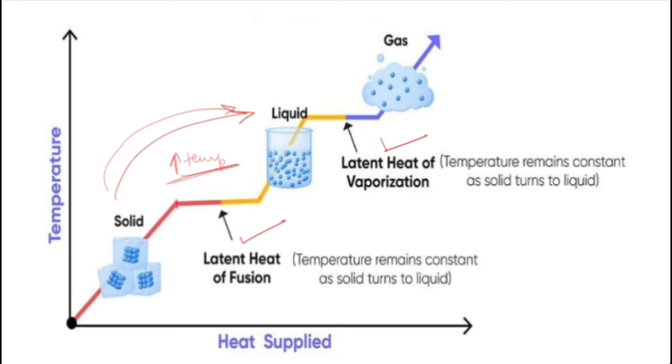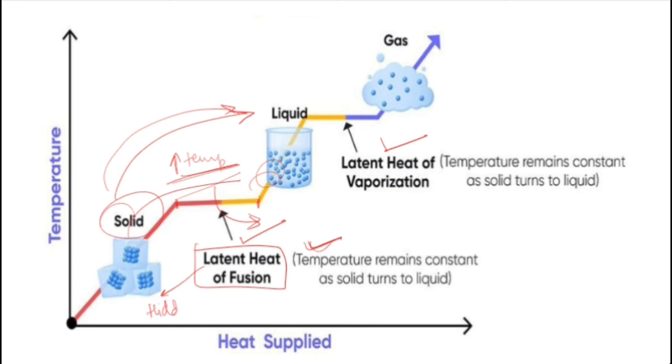Because the heat energy is consumed for the transformation. To transform these solid particles into liquid particles, some heat energy is required, and thus the temperature remains constant because the heat energy is not increasing; it is being utilized for the conversion. And this particular phenomenon is called latent heat of fusion. What is latent? Latent means hidden.